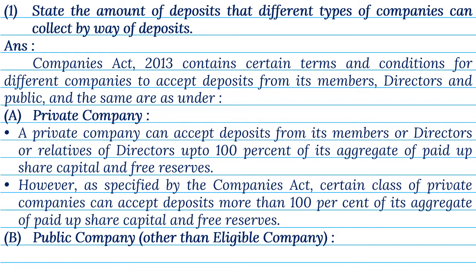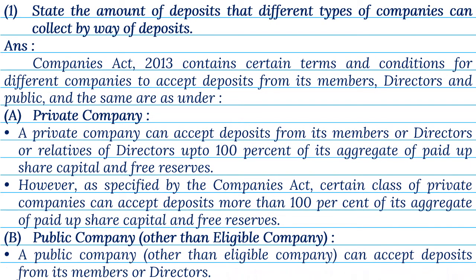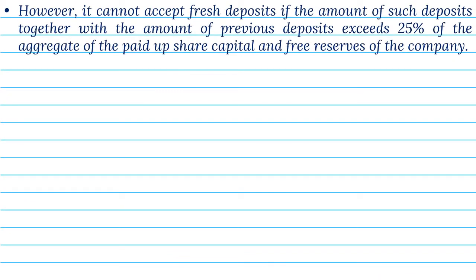B. Public company, other than eligible company. A public company, other than eligible company, can accept deposits from its members or directors. However, it cannot accept fresh deposits if the amount of such deposits, together with the amount of previous deposits, exceeds 25% of the aggregate of the paid-up share capital and free reserves of the company.